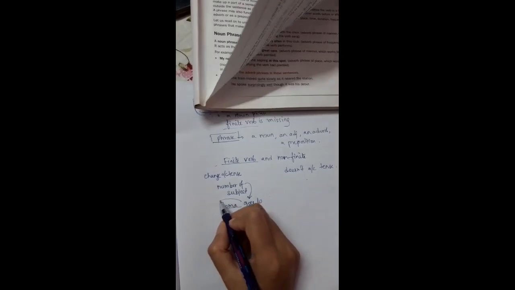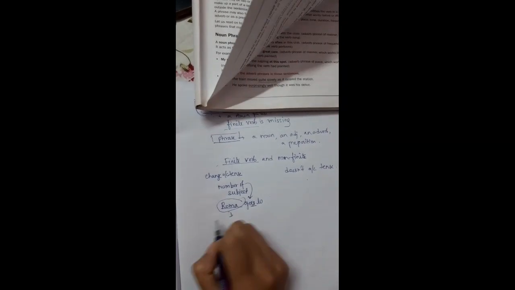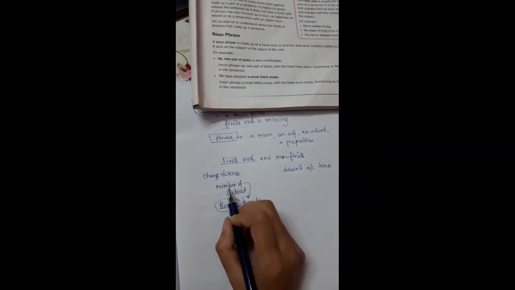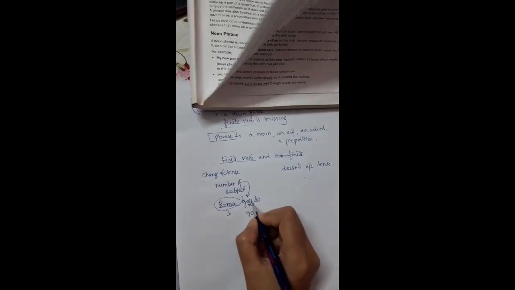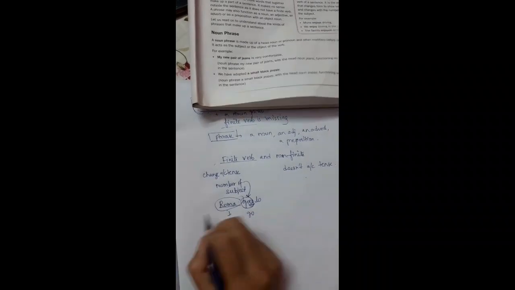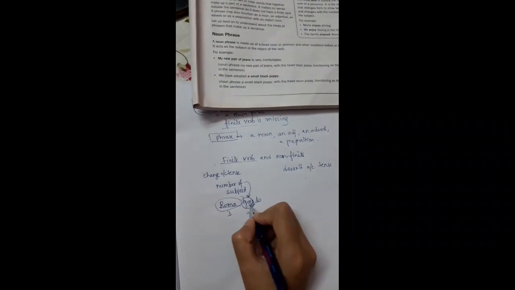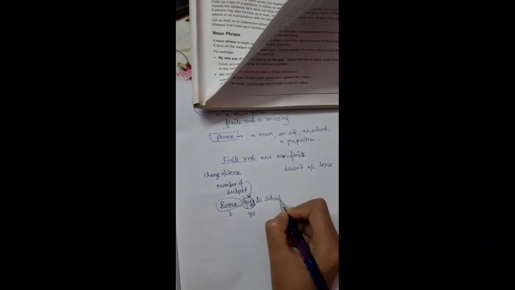So how many subjects are there? One subject, and the name is there with which we have to use es. That is what it means about number of subject: the finite verb changes. Instead of go, why does es come? Because this verb is a finite verb and it changes according to the number of subjects. That is why we have used es here. Roma goes to school every day.